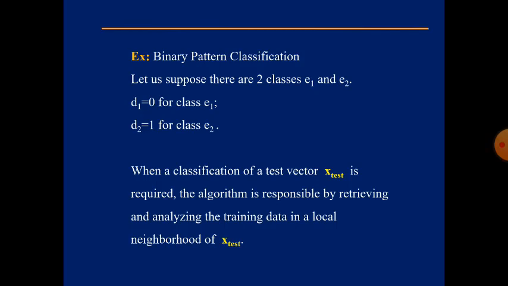So based upon the neighborhood, we will identify whether the test vector belongs to class E1 or class E2. For example, in our class we have two sets of students.